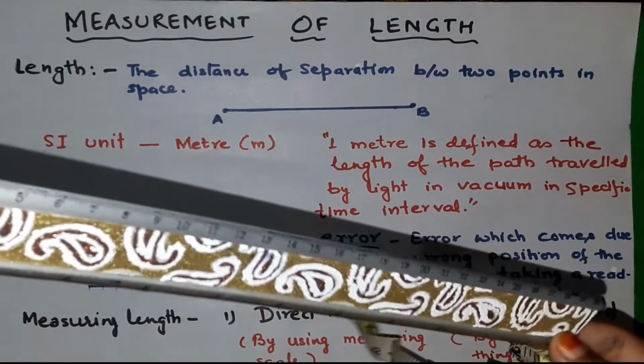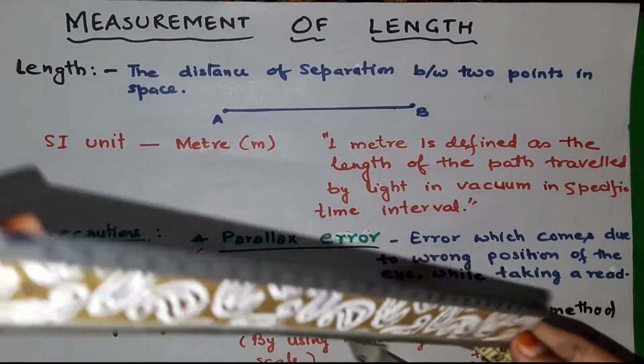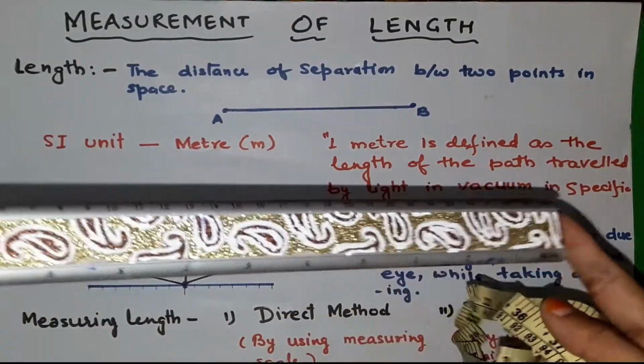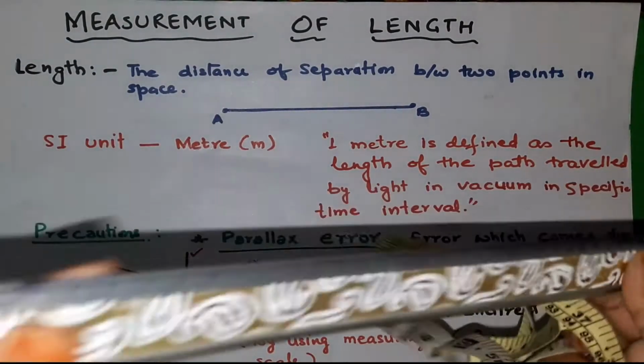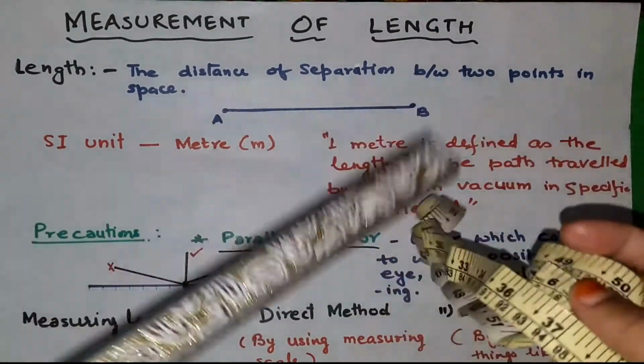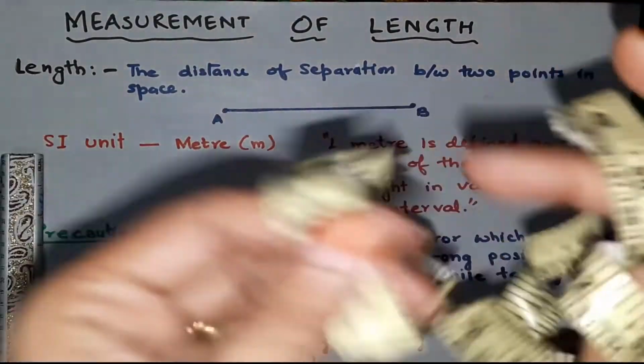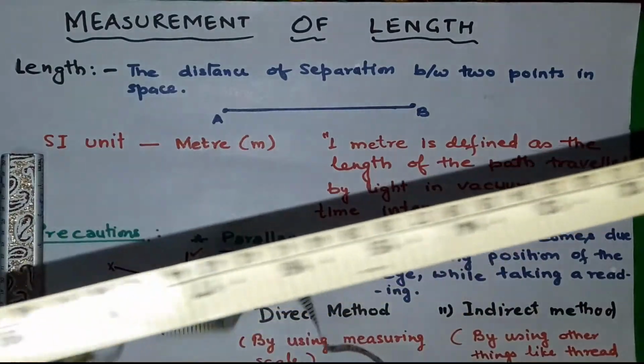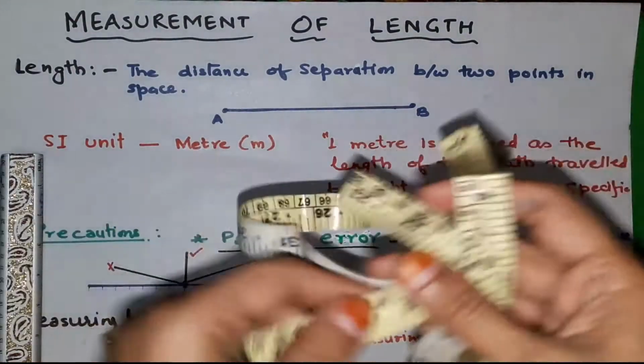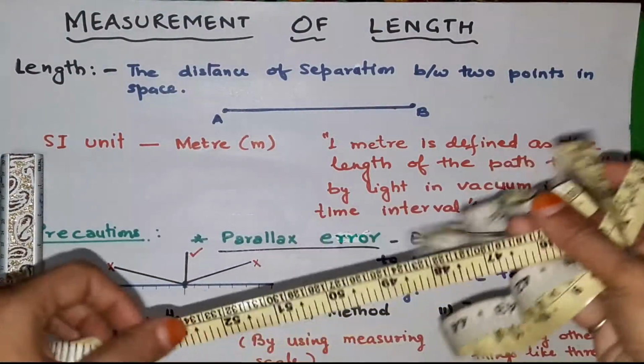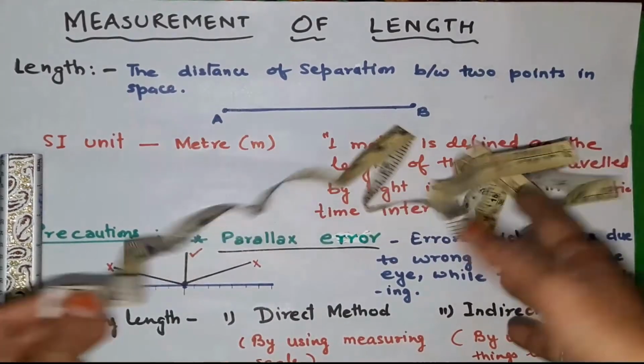Length, or you can say height, can be measured with the help of the meter rod or the scale. But as you see, this is a rigid one, okay. So this one will be more convenient. This is called the meter rod. This one will be more convenient for you.